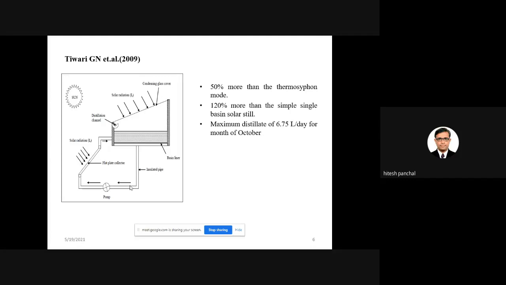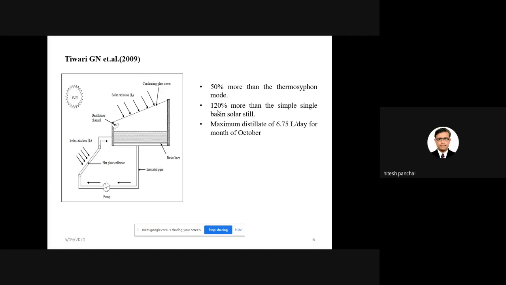So if you use this kind of arrangement, a flat plate collector with the solar still, your distillate output will definitely be higher. Here you can see an increment of around 120% as compared with the single basin single slope solar still, which we can call the conventional one. The maximum distillate output from the solar still coupled with the flat plate collector was around 6.75 liters per day during the month of October.